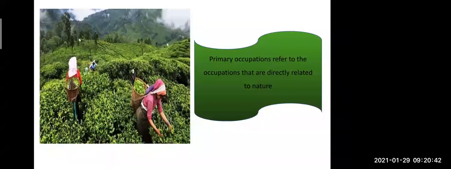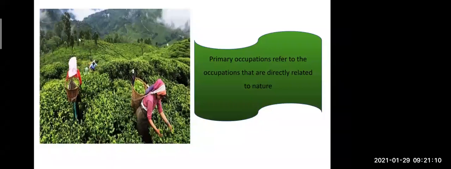Now, if you see from this, some of these businesses are totally dependent on nature. Like we saw agriculture, lumbering, cutting of wood, and fishery. All these occupations depend on nature. But teacher, doctor, banker, these do not depend upon nature. So some of the occupations we saw till now are directly dependent on nature.